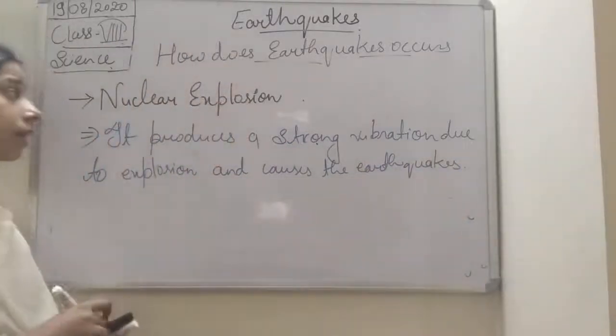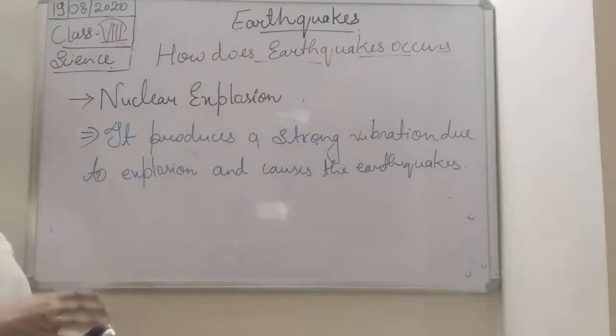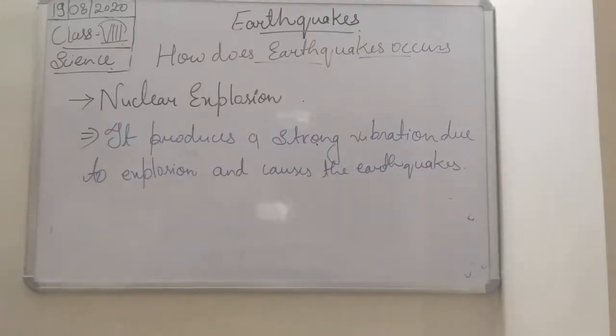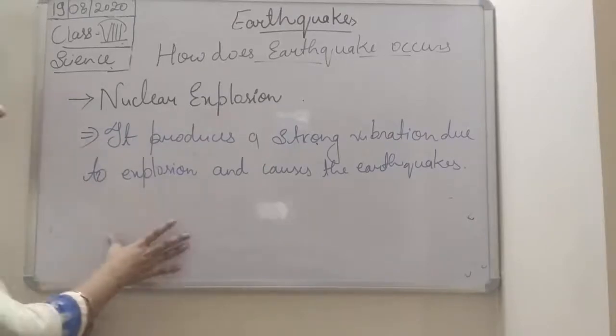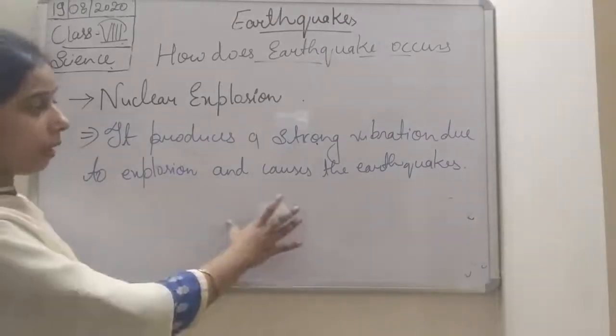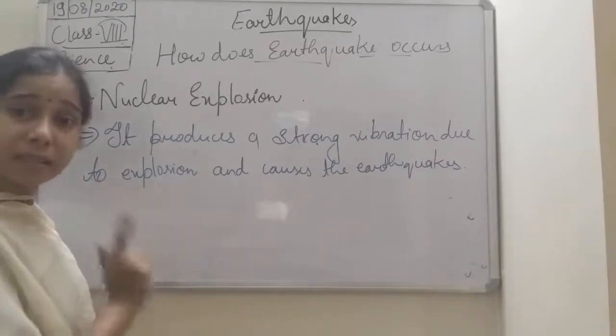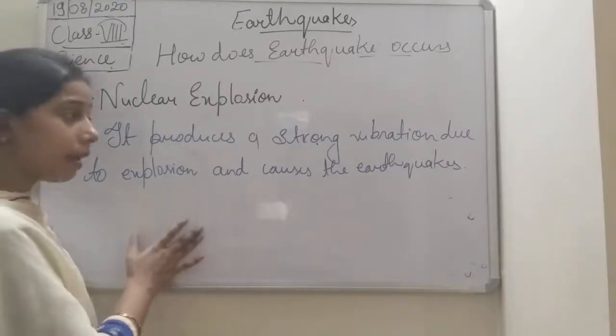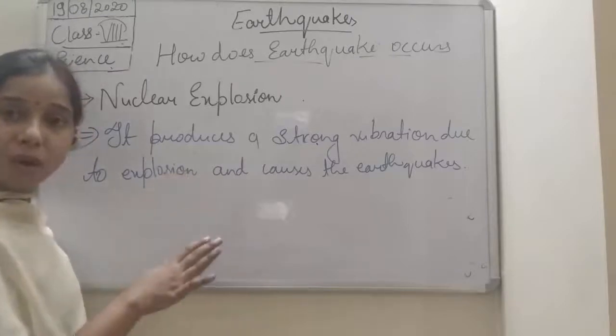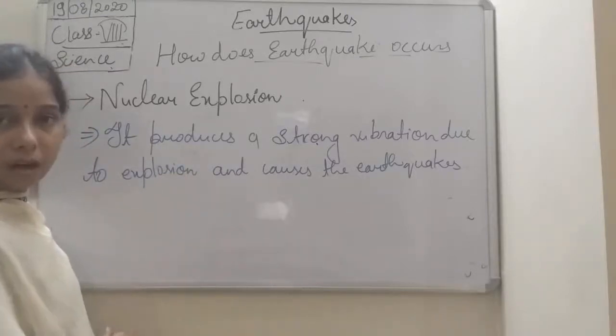So it occurs due to the nuclear explosion, students. There is a strong vibration produced due to the explosion at the site of the explosion, and thus it causes the shaking of the earth and results in the earthquake.